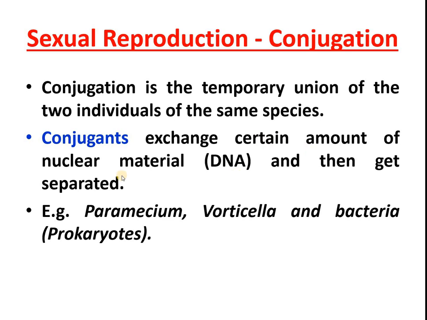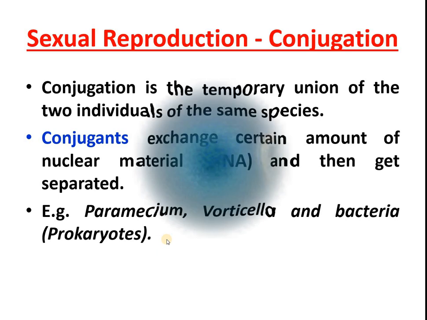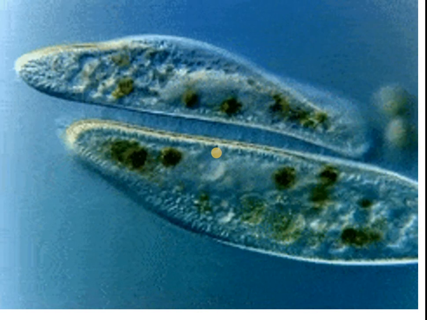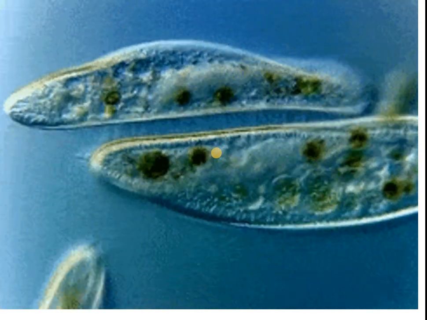They exchange a certain amount of nuclear material. After that, they are separated. Examples: Paramecium, Vorticella, and bacteria. Here the video shows how conjugation takes place in Paramecium.